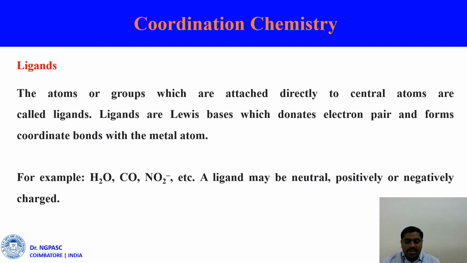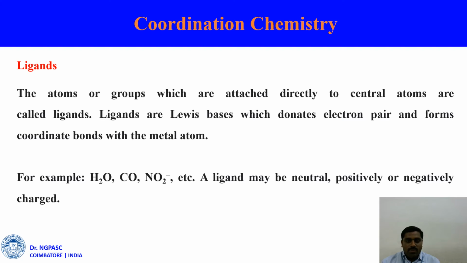We said a coordination compound is surrounded by ligands. What is the meaning of ligands? The atoms or groups which are attached directly to the central atom are called ligands. Any atom or group directly attached to the metal center is named a ligand. Ligands are generally Lewis bases, which donate an electron pair to the metal atom to form a coordination bond. For example, water, CO, NO2.